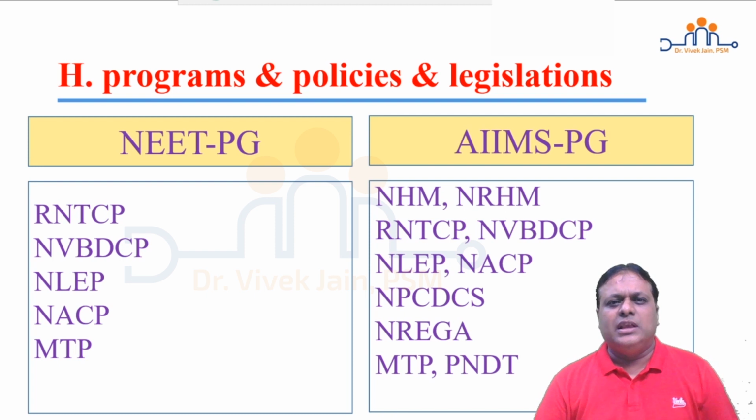When we look at AIIMS PG, National Health Mission is asked in extensive detail with a focus on NRHM, where in detail sub schemes are asked. JSSK, Janani Shishu Suraksha Karyakram, RBSK, RKSK, NSSK, FIMNCI, HBNC is also asked. RNTCP, newer diagnostic tests, molecular included. Diagnostic algorithm for adults, AIDS, pulmonary, extrapulmonary tuberculosis. Treatment, also treatment regimens for category 1 and category 2 of TB, that is DOTS, and XDR and MDR TB in extensive detail is asked.